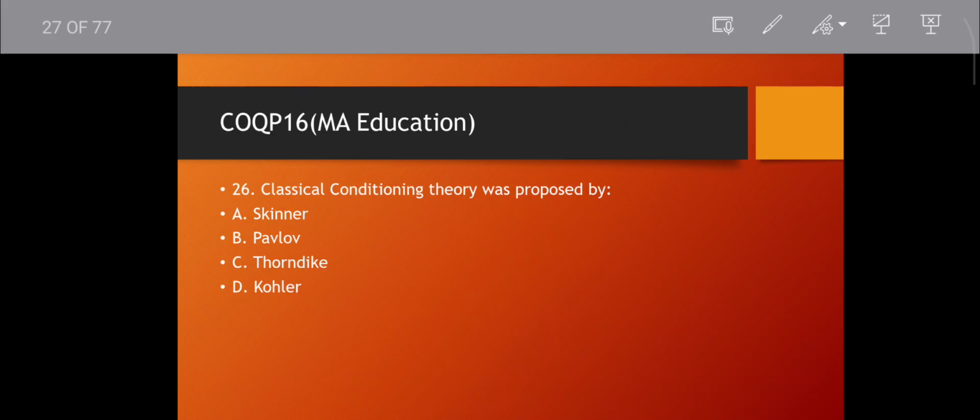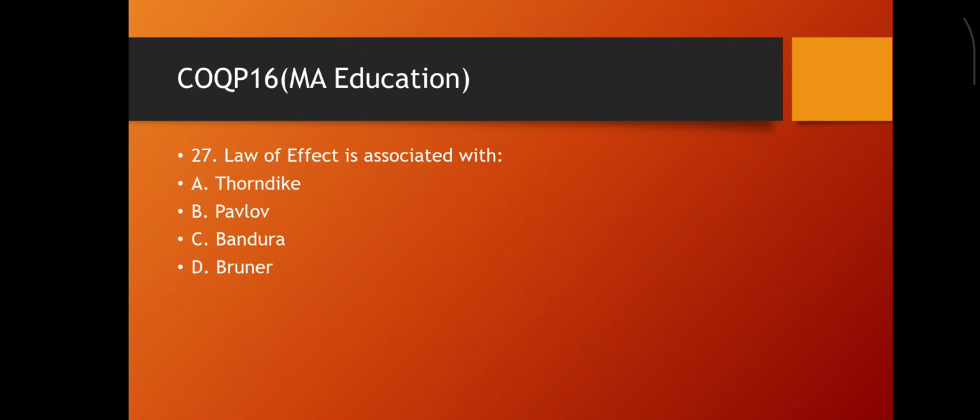Question number 26. Classical conditioning theory was proposed by whom? Classical conditioning, that is Pavlov. Okay. Pavlov. Skinner is operant conditioning. Okay. Then Thorndike is trial and error. Kohler is insightful learning. Okay. Then move to the next question.